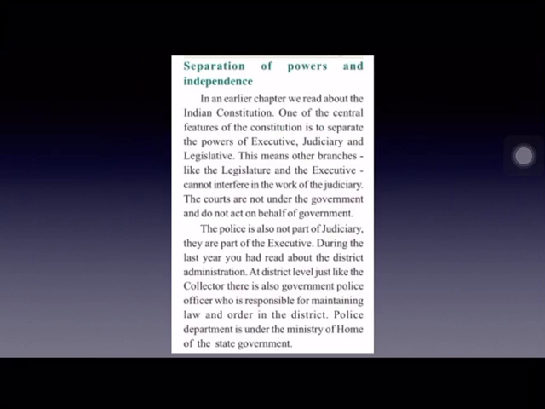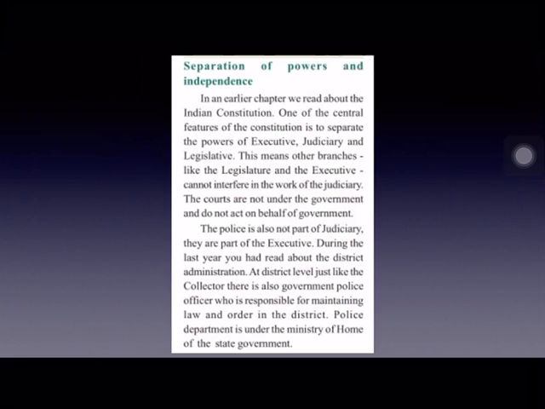The legislature and executive cannot interfere in the functioning of the judiciary. Remember, we have independent judiciary in India. That means the courts are not under the government and do not function on behalf of the government. Courts function independent of the legislature and the executive.